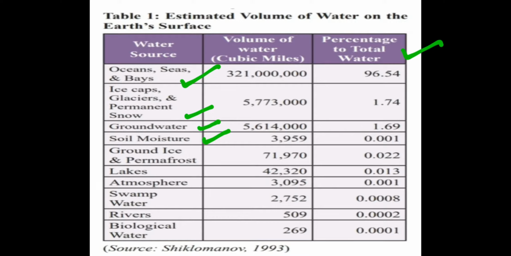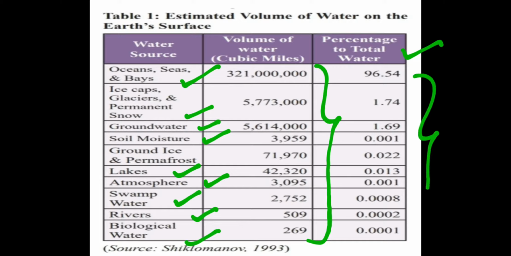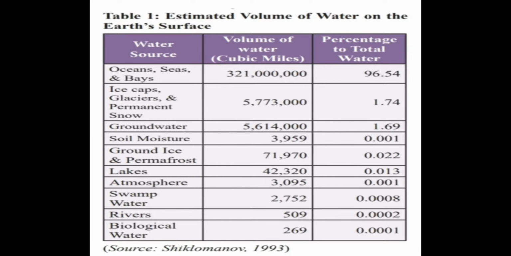Next one is lakes, atmosphere, swamp water, rivers, biological water. So these are the water sources on our earth surface, the volume of water in cubic miles, and the percentage of water on it. Got it? Yes. Next,